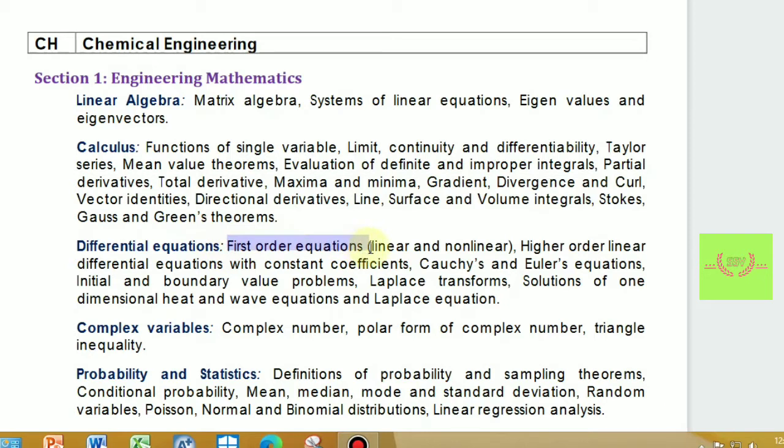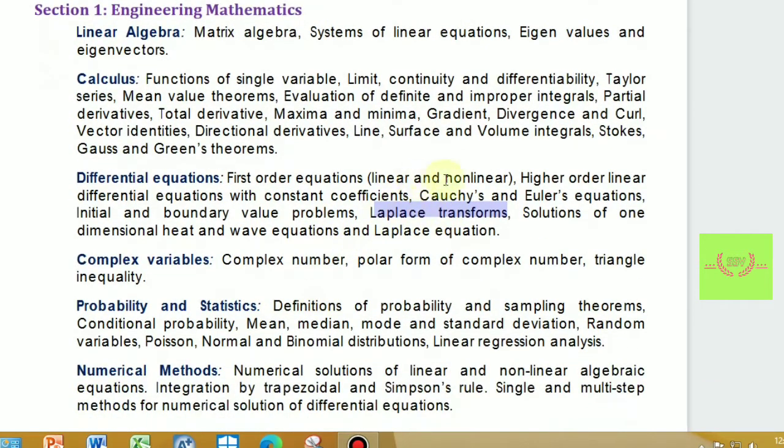The third part of maths is differential equations. In differential equations we will have first order, higher order linear differential equations, Cauchy and Euler's equation, Laplace transform. Yes, Laplace transform is always there, but it is a part of the instrumentation and process control subject, so in pure maths we mostly won't get any sum on Laplace transform.